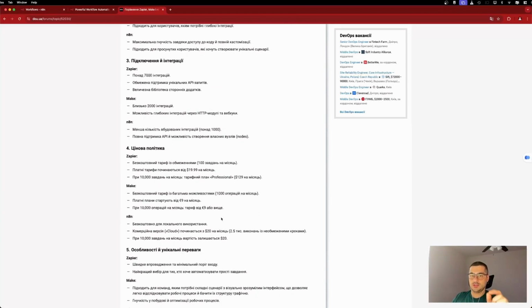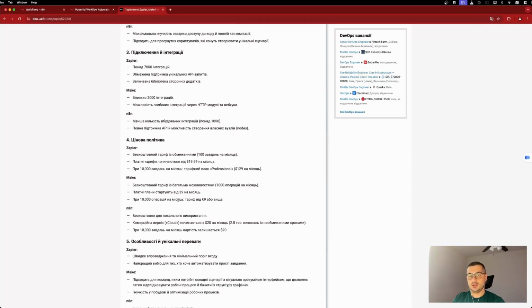The pricing policy is a very important difference between Zapier, Make, and n8n. With Zapier and Make, everything is calculated based on the number of nodes, that is, the number of modules that make up the workflow. At the same time, with n8n, it doesn't matter how long your workflow is. They count how many times you run that workflow. So even if you have 1,000 or 2,000 nodes, well, modules or nodes, they will count it as a single run. This is a fundamental difference that completely changes the way you design automation architecture on these platforms.